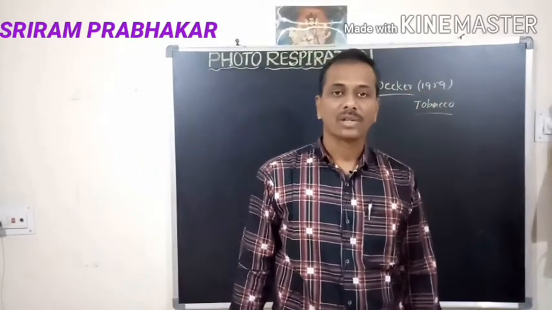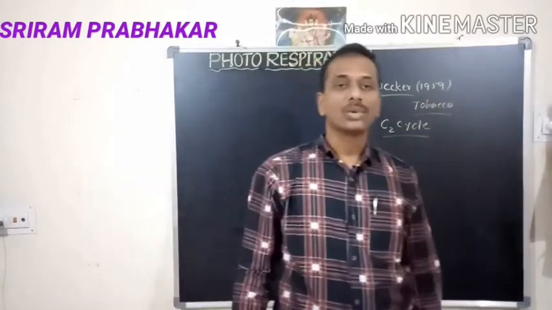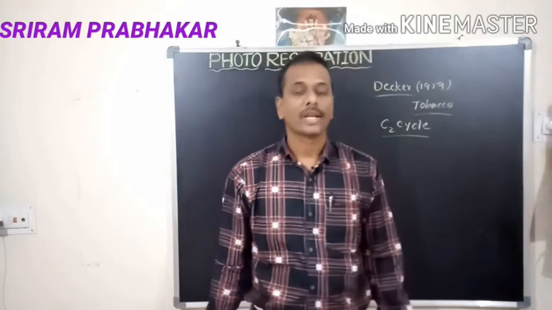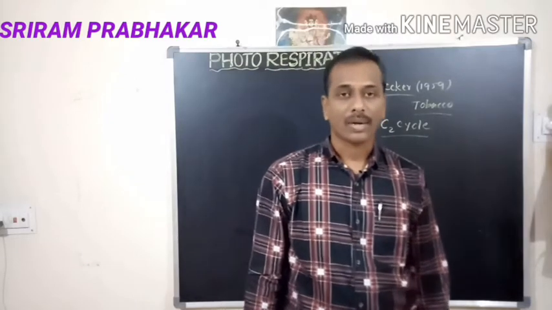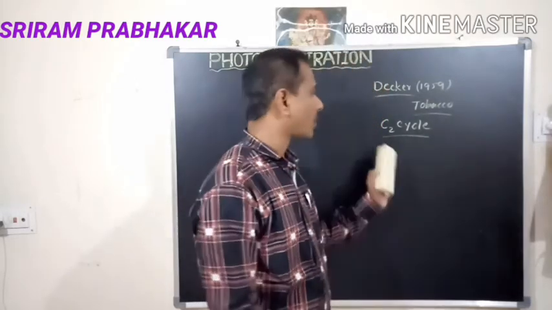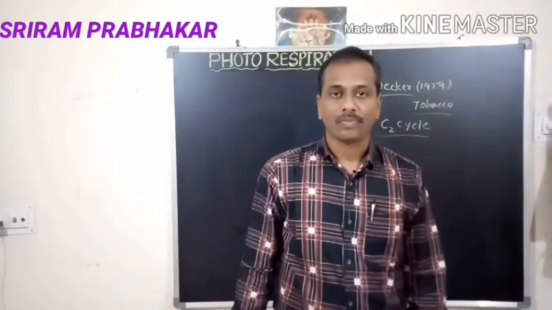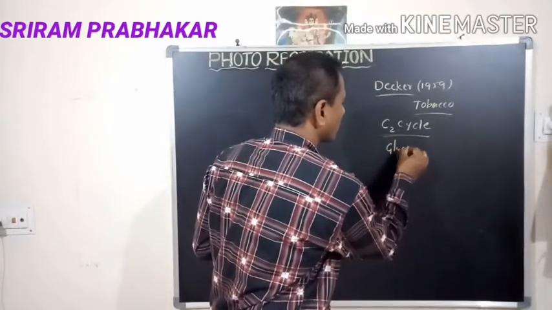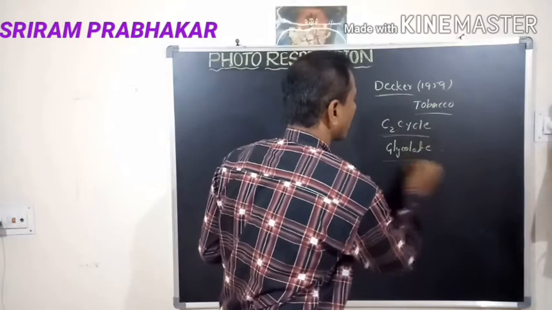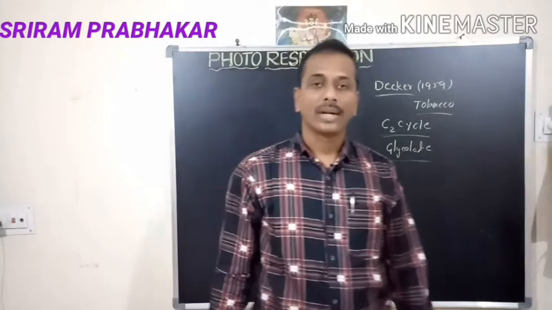This photorespiration is also called the C2 cycle. C2 cycle means that in this photorespiration, the first product contains two carbons. The two-carbon product is formed first here, so it is called the C2 cycle. It is also called the glycolate cycle.